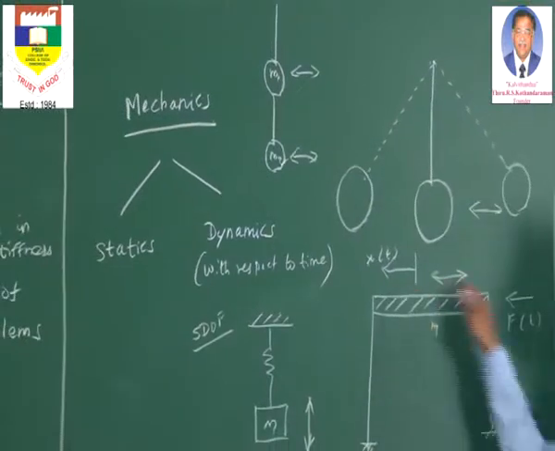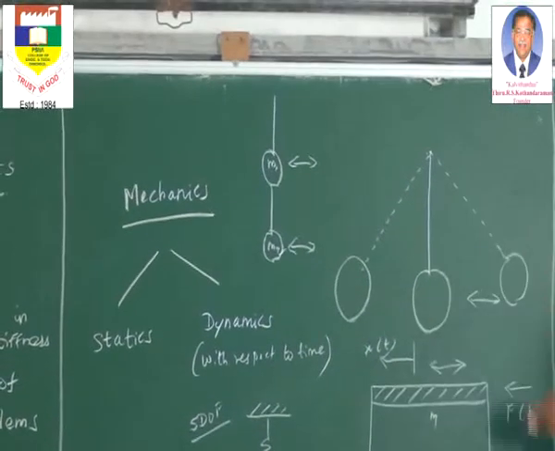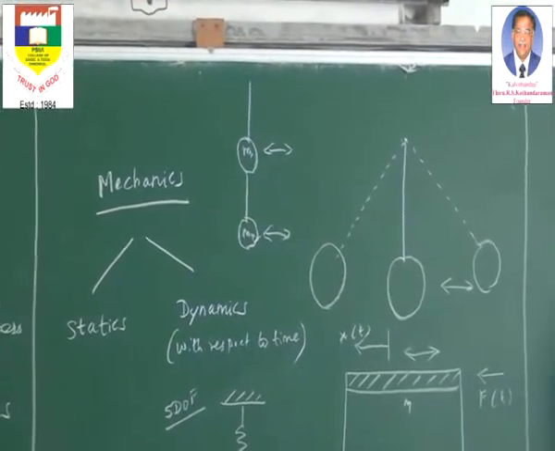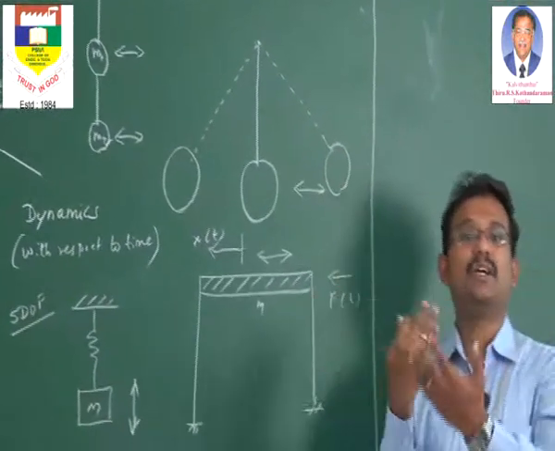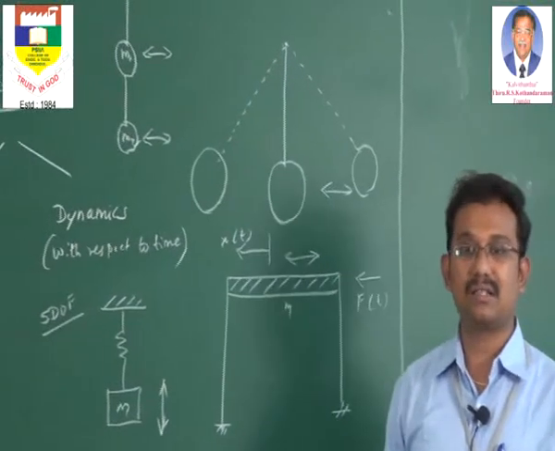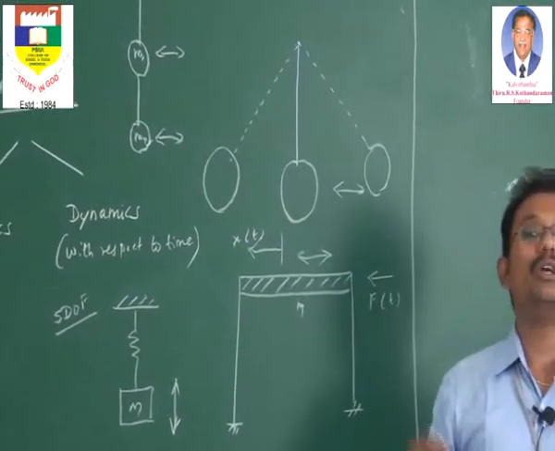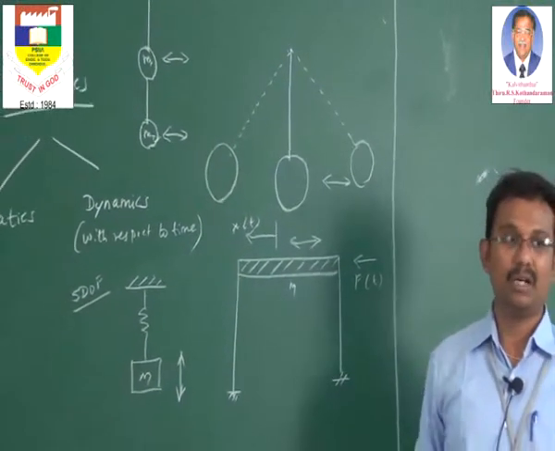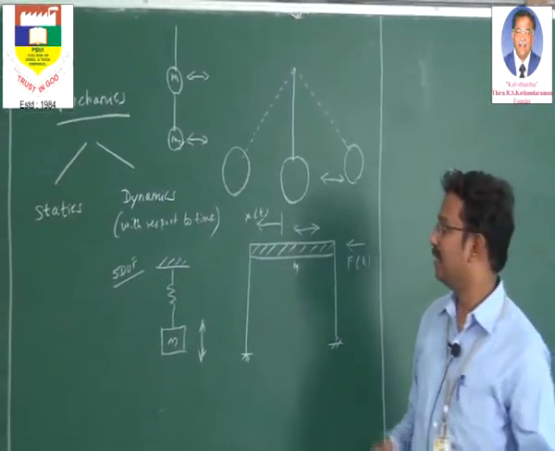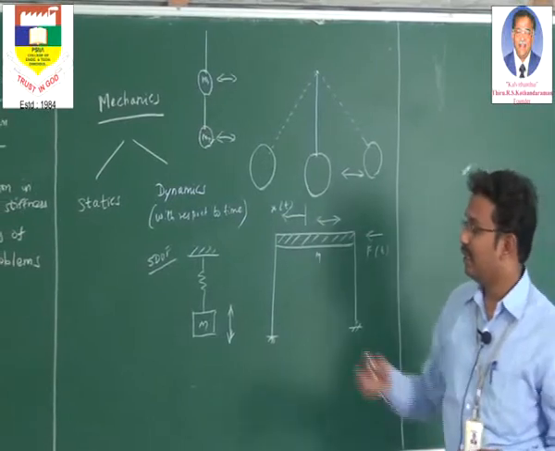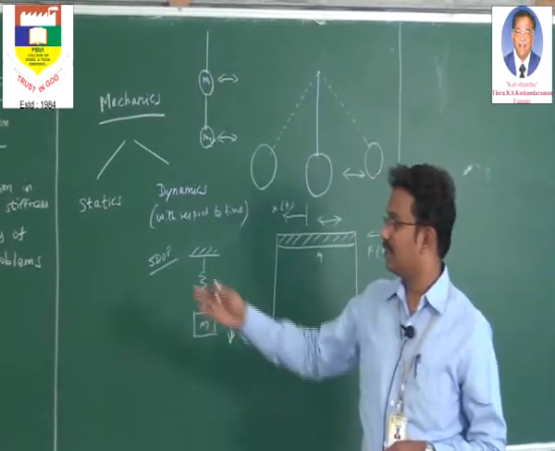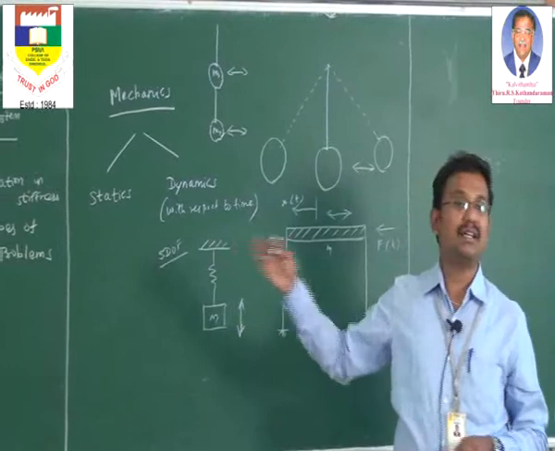Likewise, if you take this portal frame, this is only a ground story structure. If you add one more story, like G plus 1, there two independent displacements will be possible. As a result, that is a good example of a two degree of freedom system. In fact, that is called a multi-degree of freedom system. I think now the degrees of freedom concept is explained, and next we shall go for the equation of motion. So what is that equation of motion?